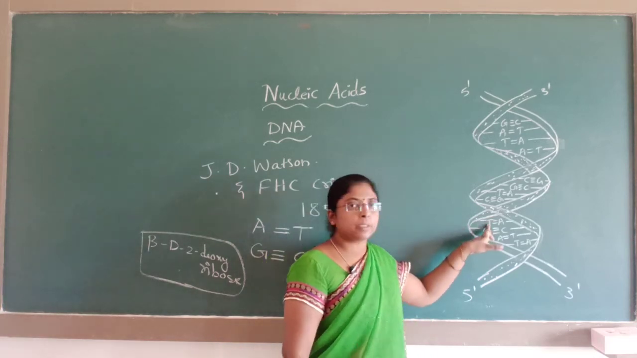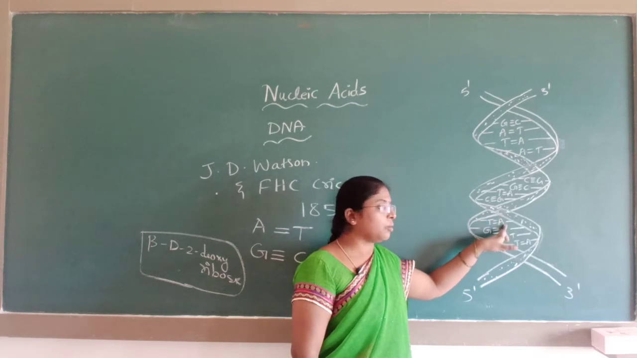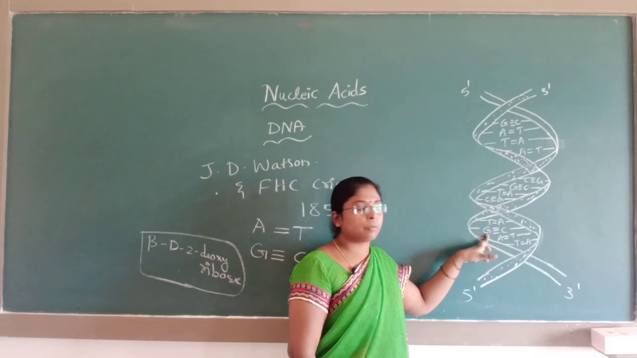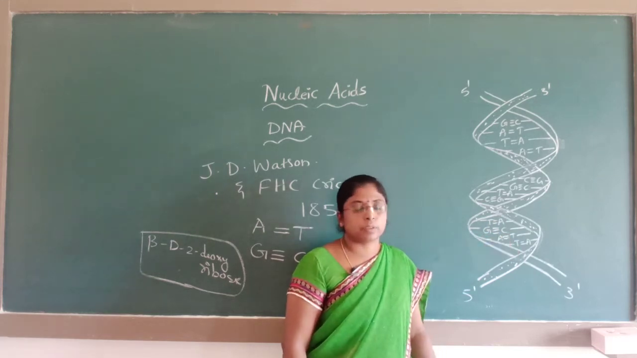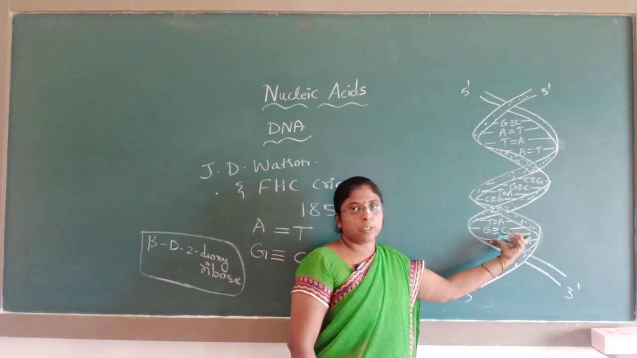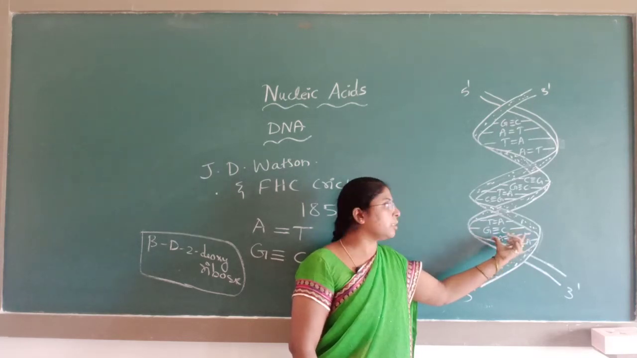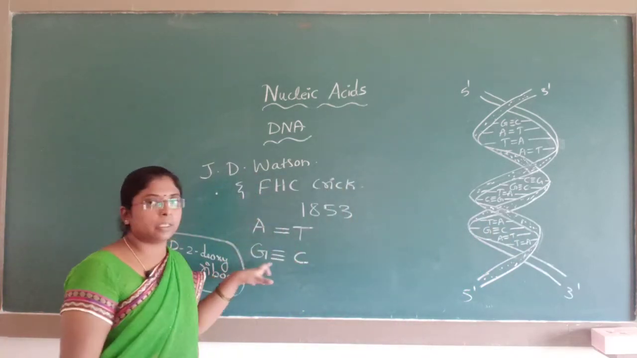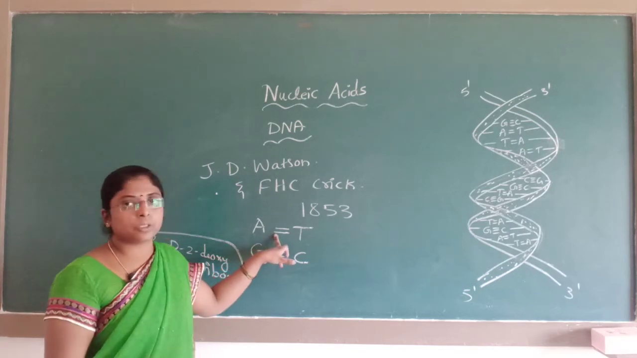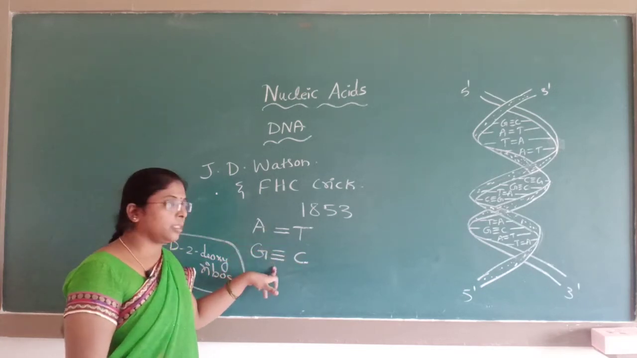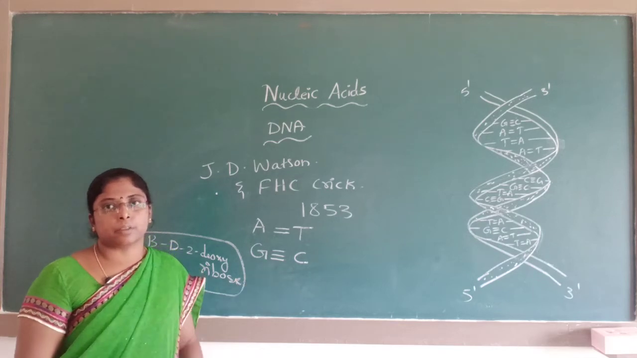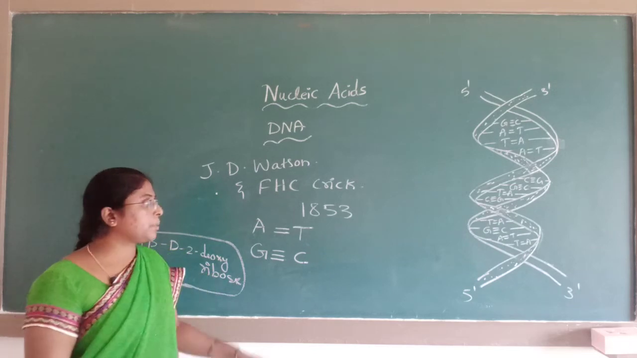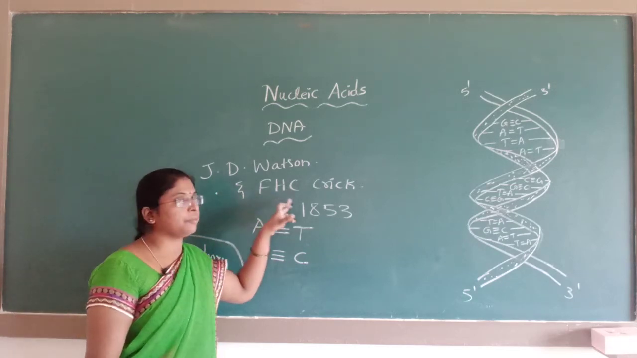If thymine is present on one nucleotide strand, its complementary base will be adenine on the other side. If guanine is present on one side, the other side will be cytosine. The 2 nucleotide strands are held together by the nitrogen bases adenine, thymine, guanine and cytosine, with 2 bonds between adenine and thymine and 3 bonds between guanine and cytosine. This double helical structure was proposed by the scientists J.D. Watson and F.H.C. Crick.